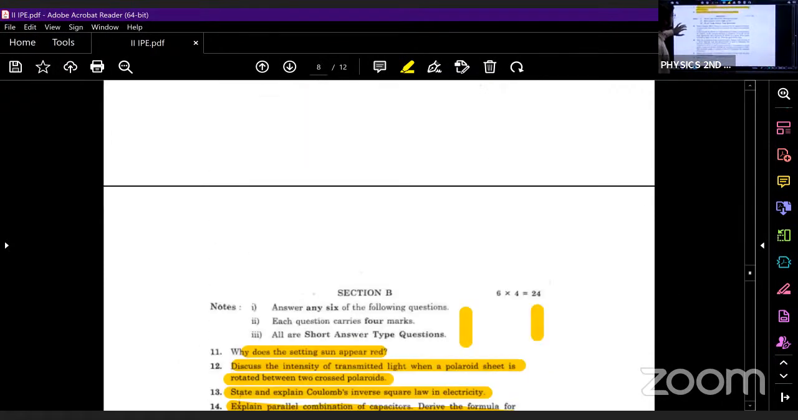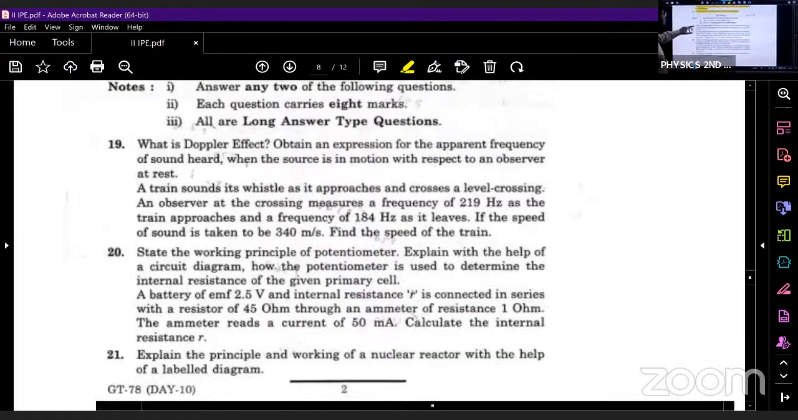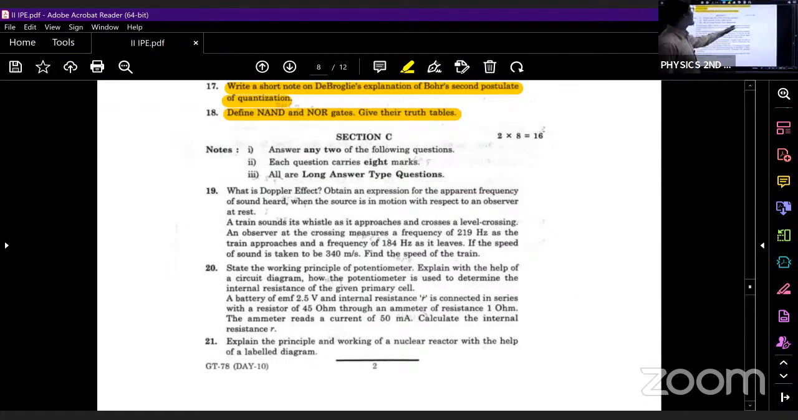Let us see the LAQs. In LAQs, what is the first question? What is Doppler effect? Obtain an expression for the apparent frequency of sound heard when the source is in motion and the observer is at rest. This question also we have discussed. When the source is moving towards the observer, the formula we get is f apparent equals f into velocity of sound divided by velocity of sound plus or minus the source velocity. Whether it is moving towards or moving away decides whether we get the positive or negative sign.